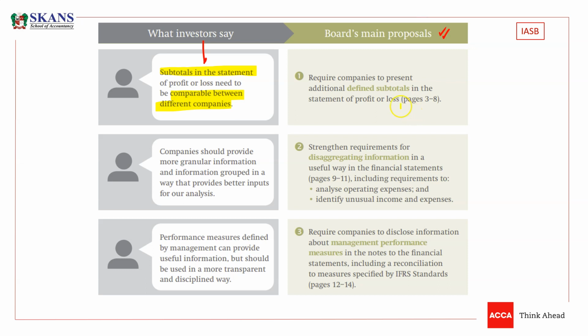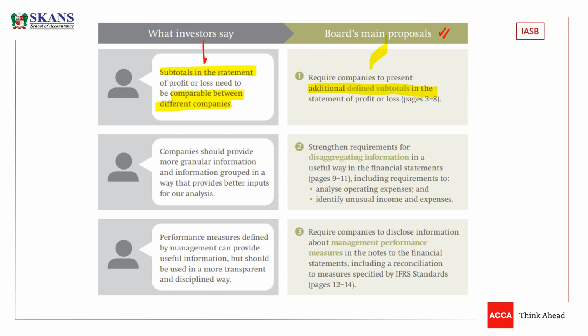This is the first change. So the board is asking to change IAS 1 in such a way that they want companies to present additional defined subtotals in the statement of P&L. So listen carefully. The word defined is very important here, guys. So the standard developers want to define the subtotals.